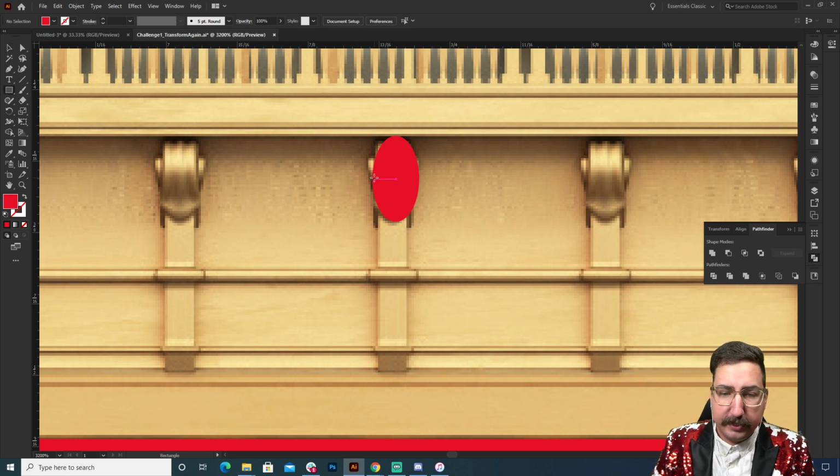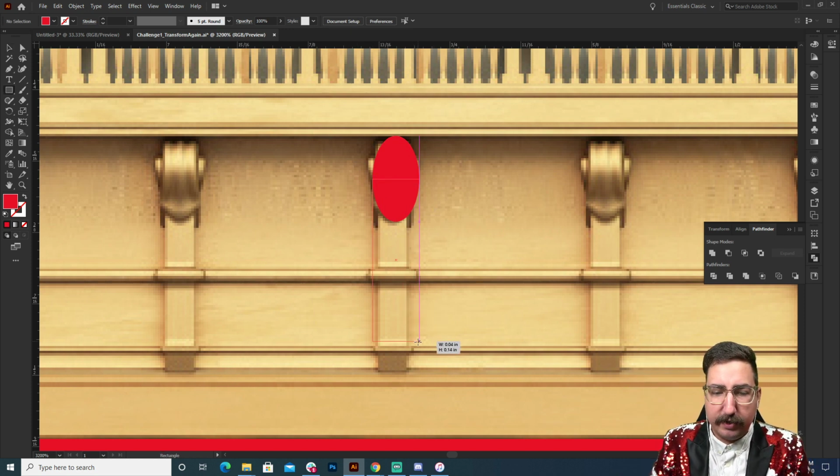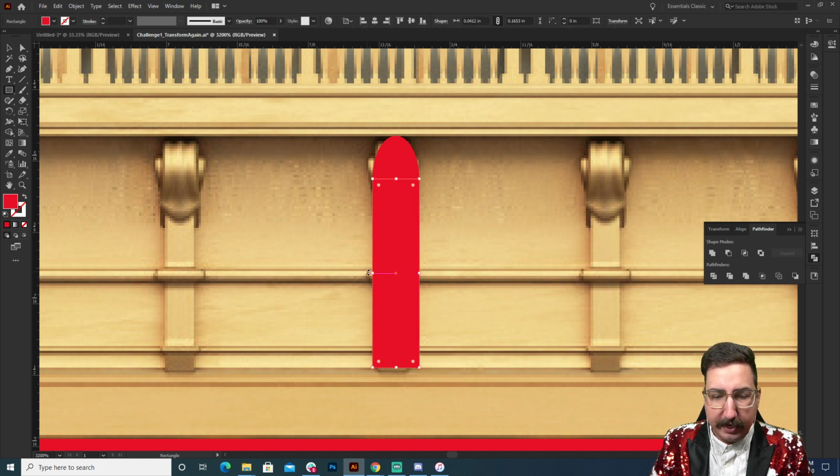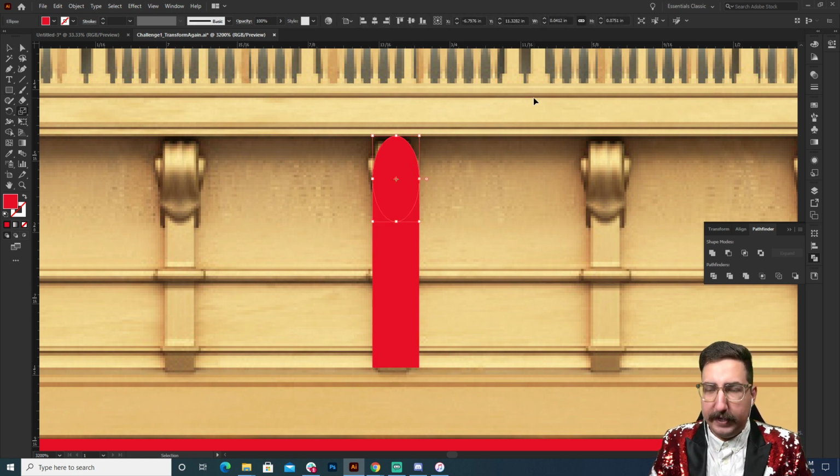So we're going to grab that, and we are just, again, thinking with basic shapes. How do we build this out and create it with basic shapes? We have maybe another line that's coming out here, and let's do one more that is scaled down.